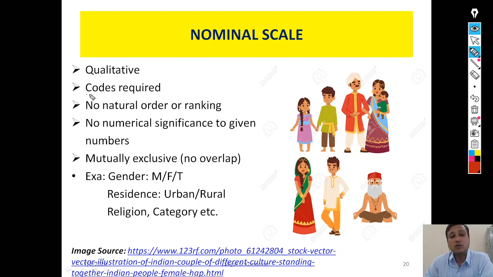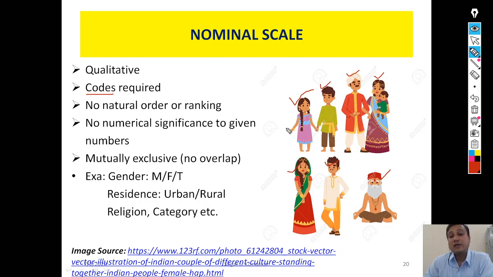What is the code? Codes means if she is a female, then we'll give code 1. If he responded that he is male, then I'll give code 2 to male. So here again for him 2 is the code, for her 1 is the code, for her 1 is the code, for him 2 is the code, and for him 2 is the code. So codes means the numbers that we allot to the attributes.